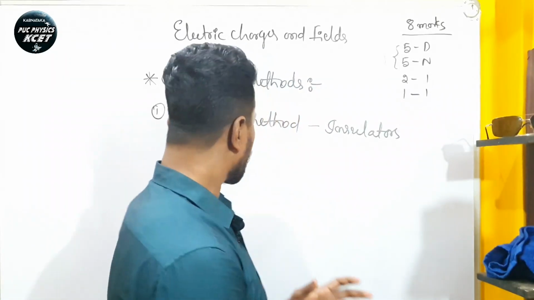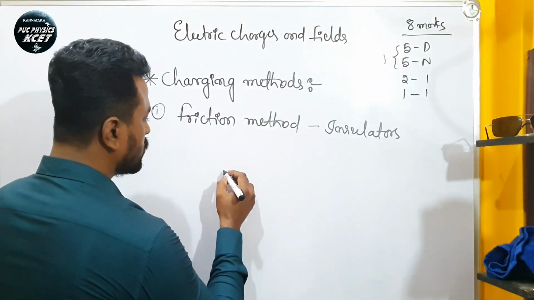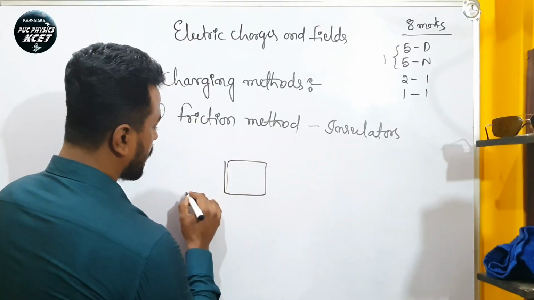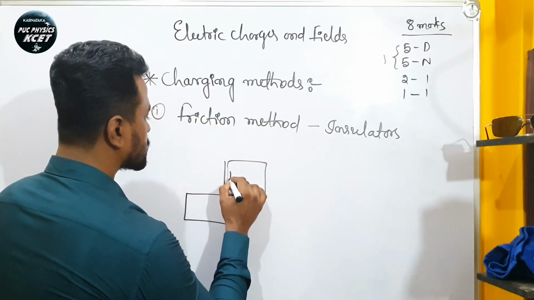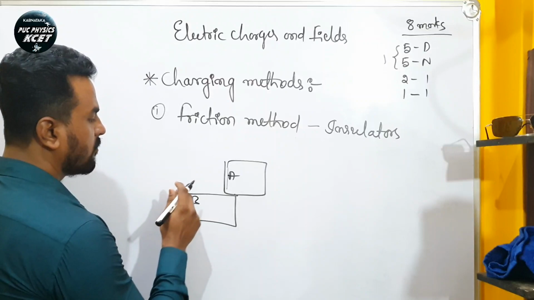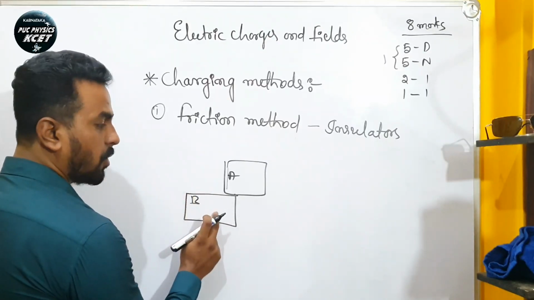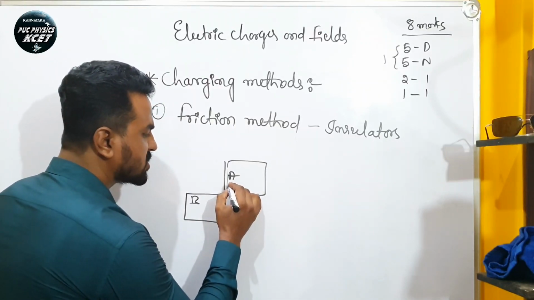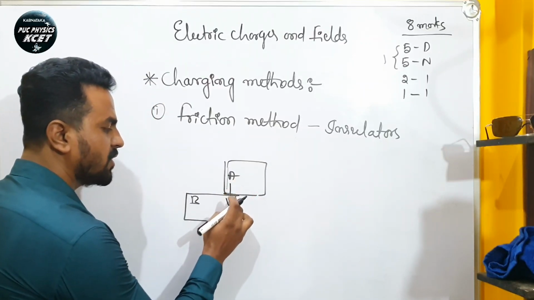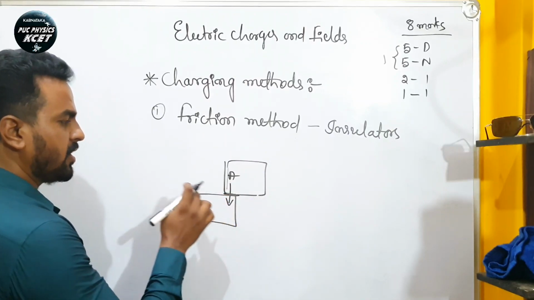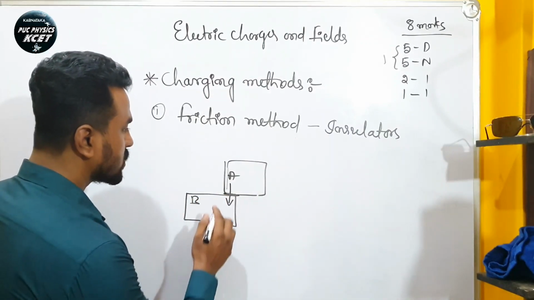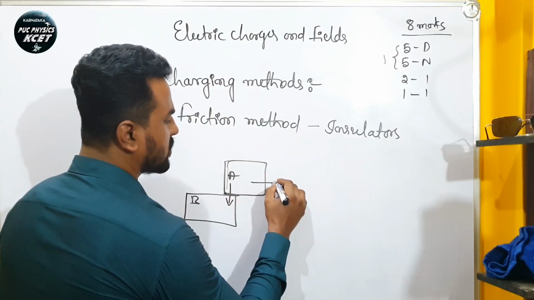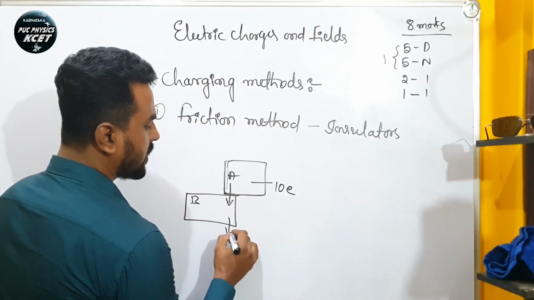Here what we are going to do is rub a body. For example, let us take two bodies, body A and body B. When I rub body A with body B, what happens? Due to the friction between these two bodies, transfer of electrons takes place from A to B. So body A loses electrons, for example 10 electrons, and body B gains 10 electrons.